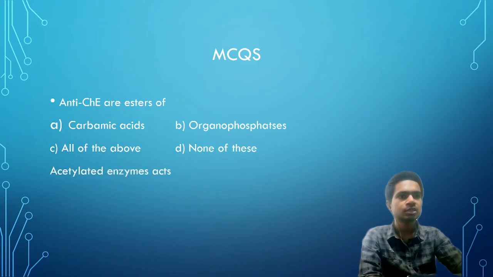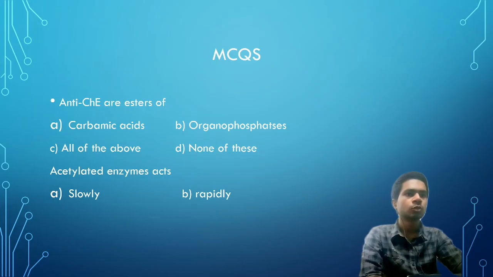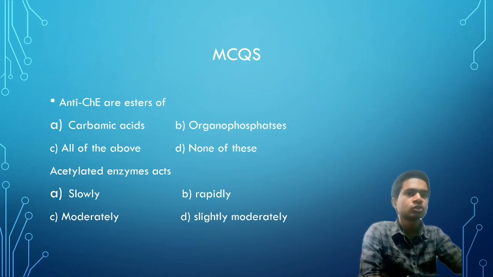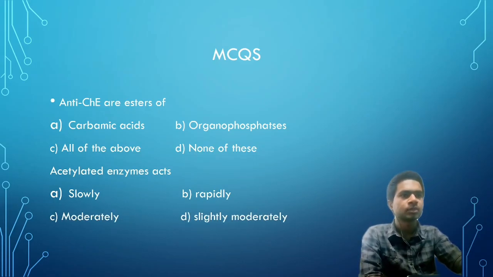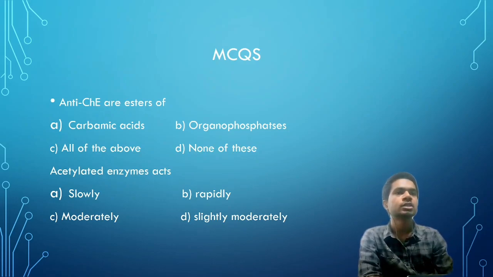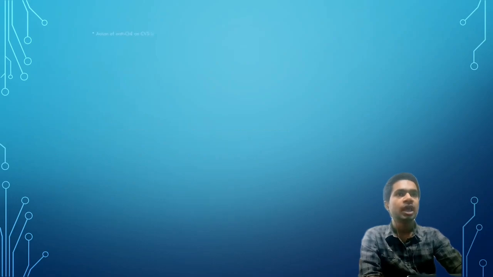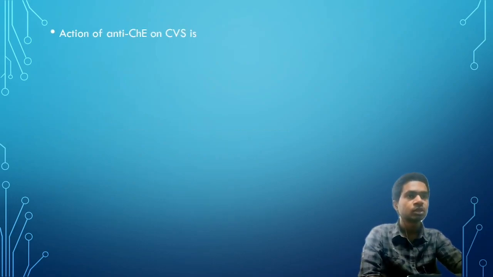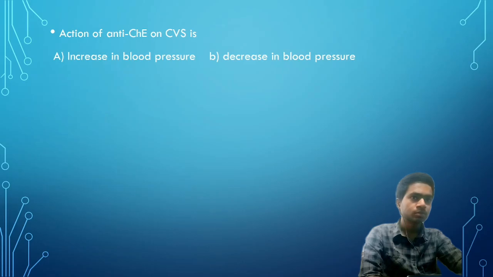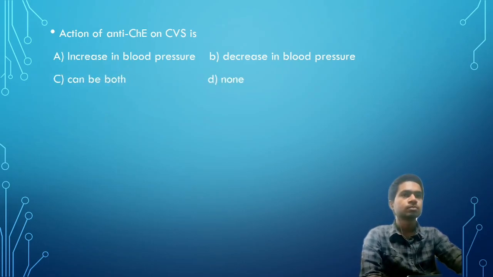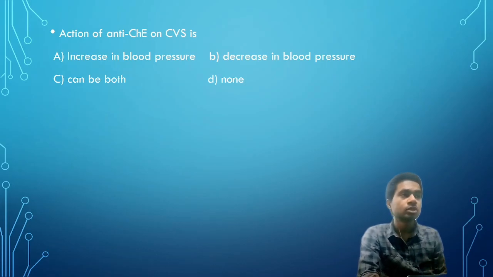Next, acetylated enzyme acts slowly, rapidly, moderately or slightly moderately. So its best answer is rapidly. As we have already noted, slow acting ones are carbamates and organophosphates. Next, action of anti-CHE on CVS is increase in blood pressure, decrease in blood pressure, or it can be both or none. As I have already said, it causes a complex action, so it is not certain that it will cause bradycardia or tachycardia, so it can be both depending on the patient.